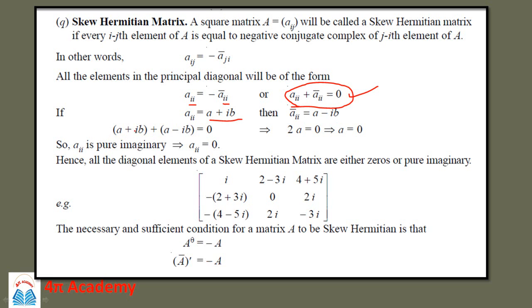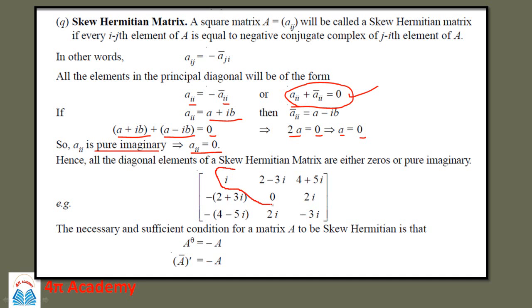If I take the addition, Aii plus Aii bar, it will be a plus ib plus a minus ib, which is again 0. So it implies that twice a is equal to 0, or a is equal to 0. So Aii is either purely imaginary or 0. Hence all the diagonal elements of a skew Hermitian matrix are either zeros or purely imaginary. This property you have to remember.